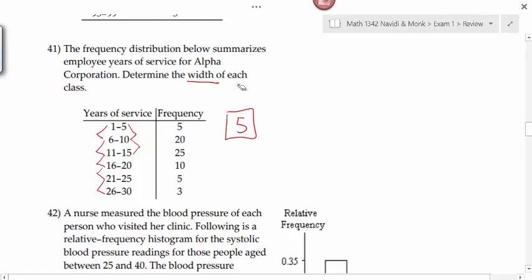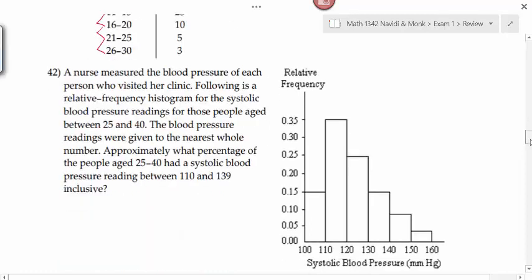So the class width here would be 5. Number 42, we're told a nurse measured the blood pressure of each person who visited her clinic. Following is a relative frequency histogram for the systolic blood pressure readings for those people aged between 25 and 40. The blood pressure readings were given to the nearest whole number. Approximately what percentage of the people aged 25 to 40 had a systolic blood pressure reading between 110 and 139